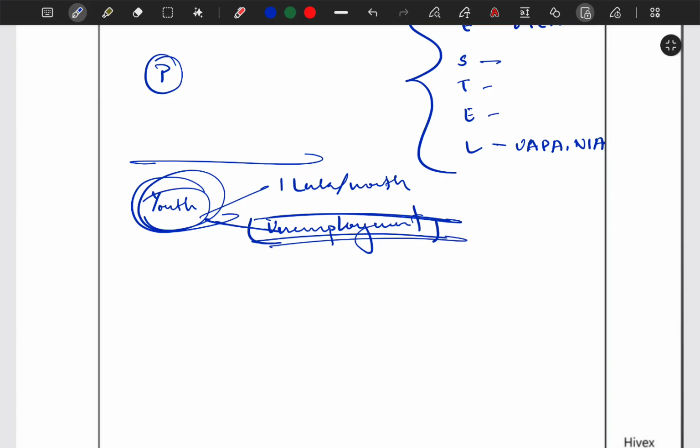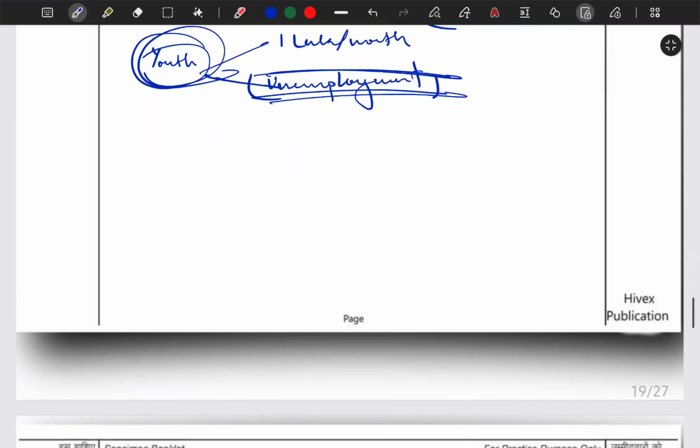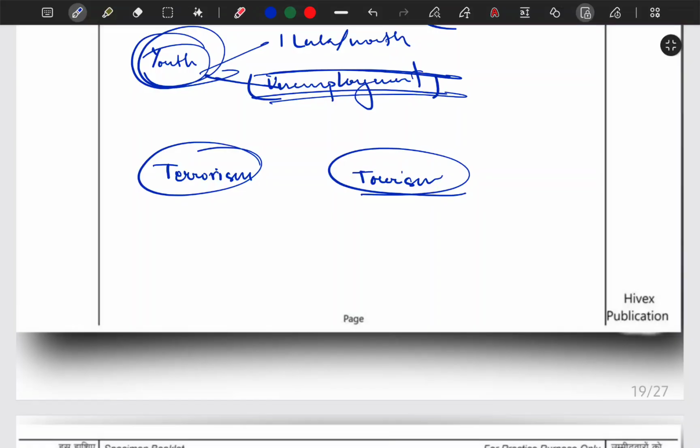Okay. So next, a very important topic, that is terrorism and tourism. Okay, now if we can recall that when the Pahalgam attack was done, that was not done on a financial institution, that was not done on an educational institution, that was done on a tourist spot.